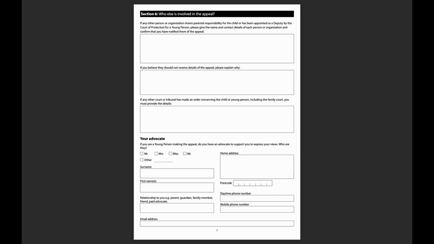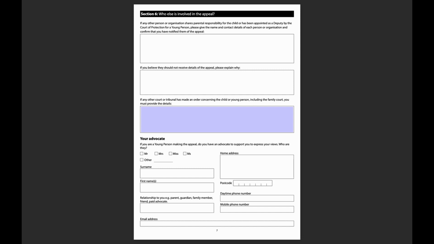Page 7, Section 6. Who else is involved in the appeal? The first box should be completed if there are any other people or organisations not listed in Section 5 who share parental responsibility, or someone who has been appointed a deputy by the Court of Protection for a young person. You can give their contact details in the first box, along with confirmation that you have told them about the appeal. If, however, you believe they should not receive the details about the appeal, the second box gives you the opportunity to explain your reasons why.